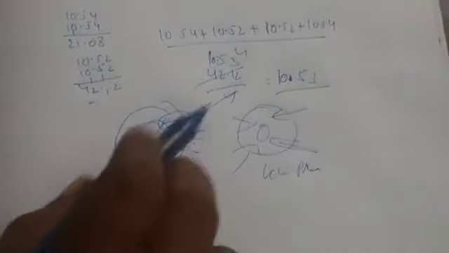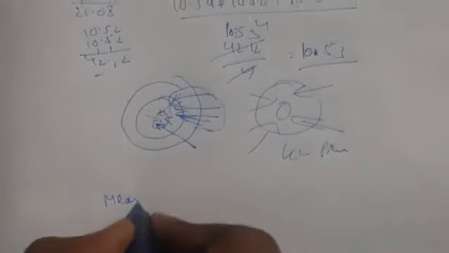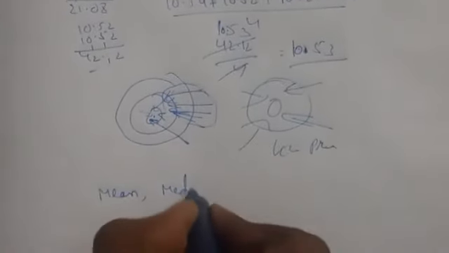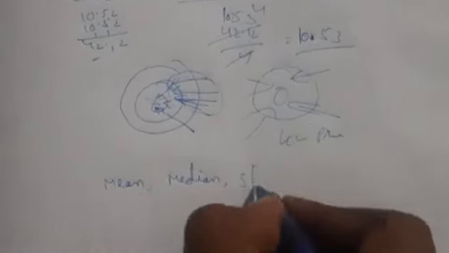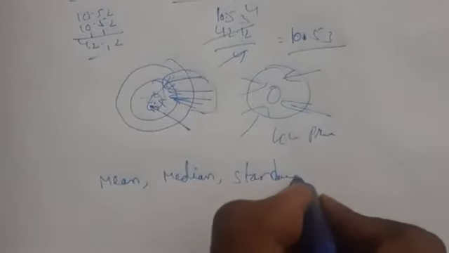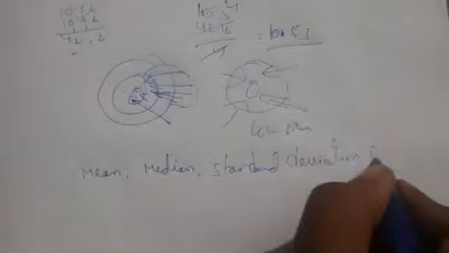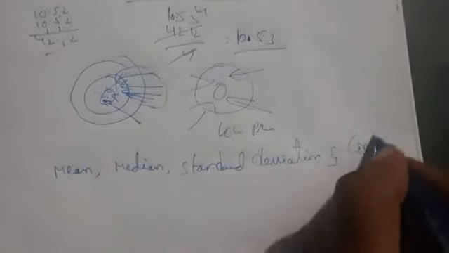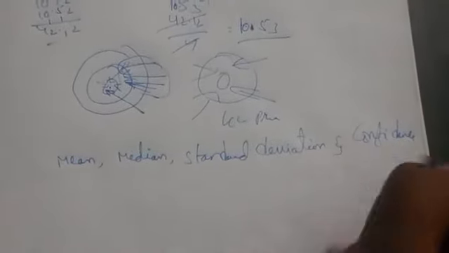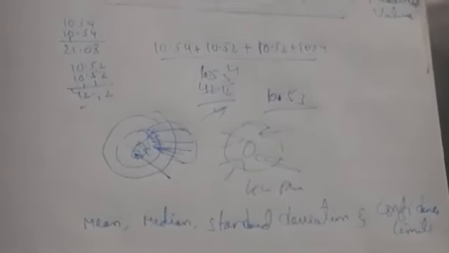Precision will always follow accuracy, but accuracy will not follow precision. Here we are going to learn what are the mean, median, standard deviation, and confidence limits. These are the things we are going to learn in precision. In the next class we can see those definitions and examples.